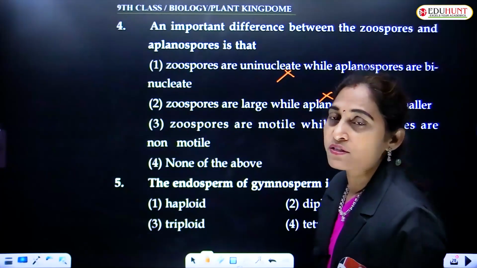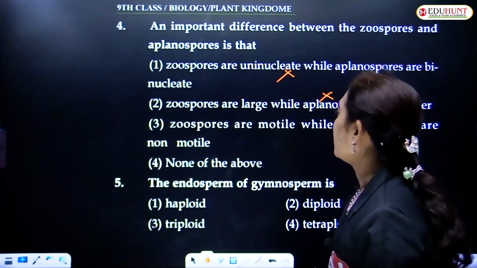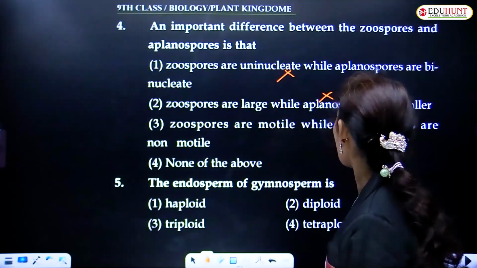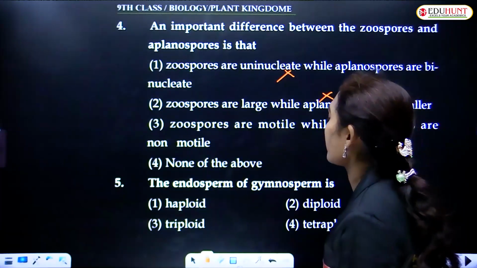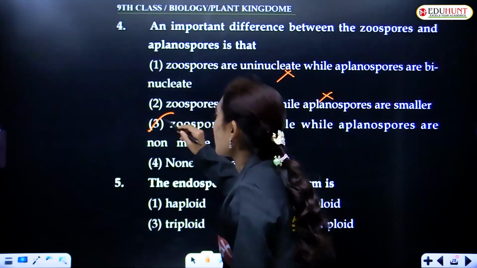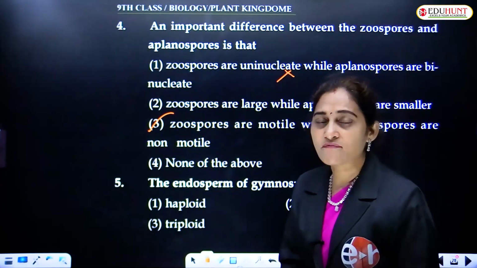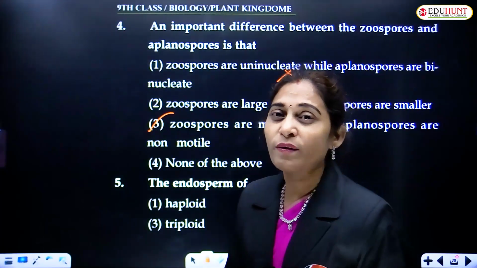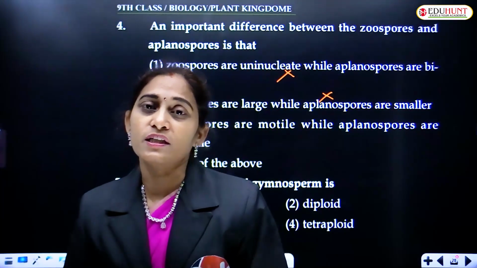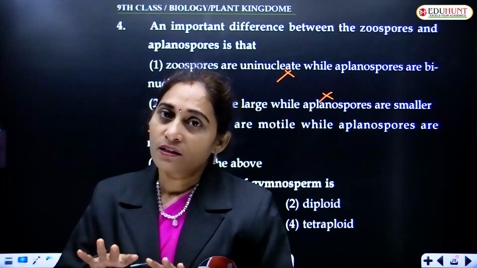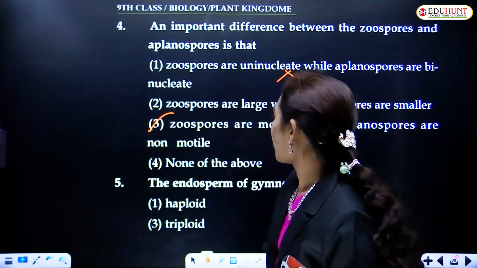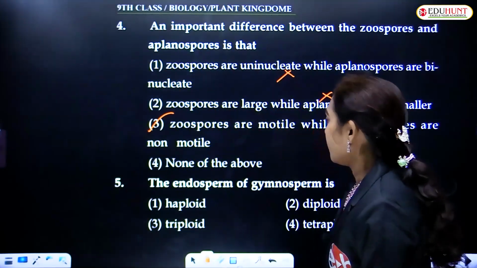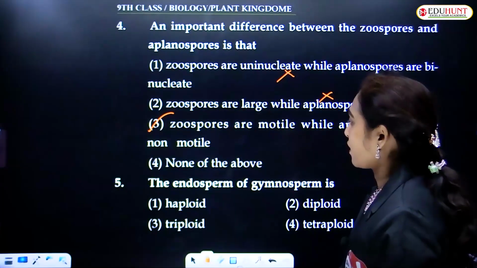Size is not a differentiating feature here. Zoospores are motile while the aplanospores are non-motile. Yes, zoospores are motile because they have flagella. With the help of that flagella, they swim in water and reach the favorable substratum to germinate. And this is the right answer.